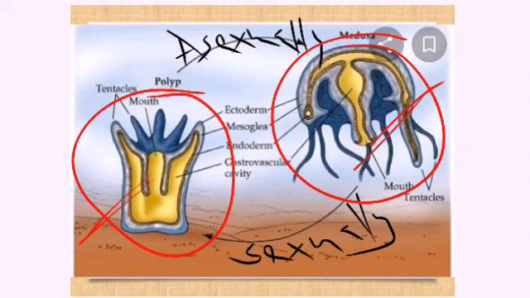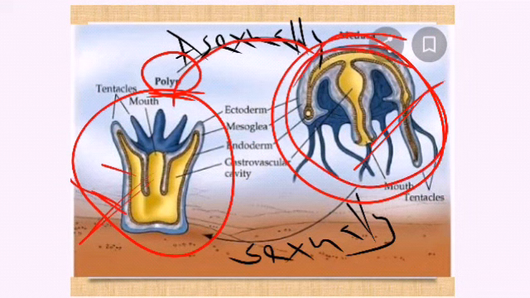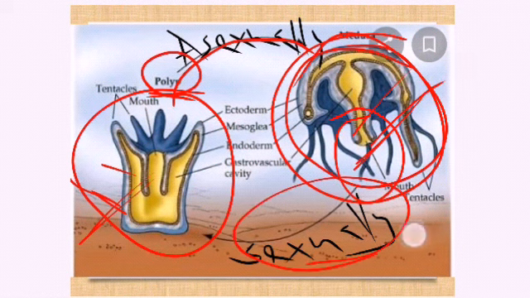So what is metagenesis? You see, this is polyp. This polyp undergoes asexual reproduction, resulting in the formation of this medusa. Medusa has a structure like this, and in this medusa female and male sex organs are present, and these will undergo reproduction sexually. What sort of reproduction is taking place?